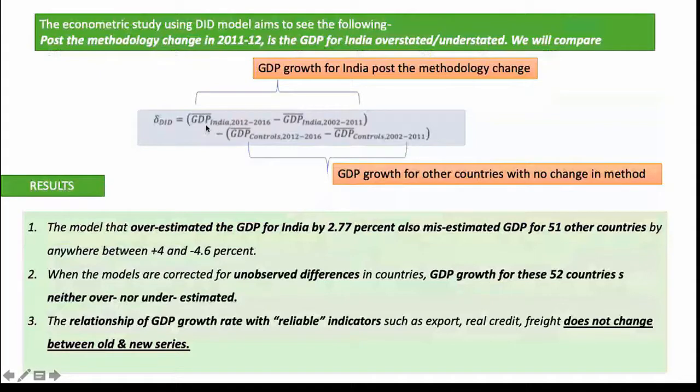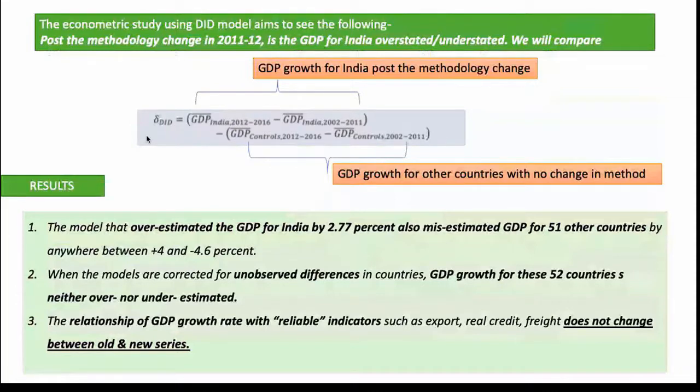if you will clearly see, the comparison between India and other countries is just like the comparison between apples and oranges. Why? Because other countries have a lot of extraneous unobserved differences, which means that the factors, say for example, productivity growth or government policies that happened in these countries will not be the same as what happened in India, which means that you cannot subtract the extraneous factors of other countries from India and then say that the residual amount is actually methodological change,